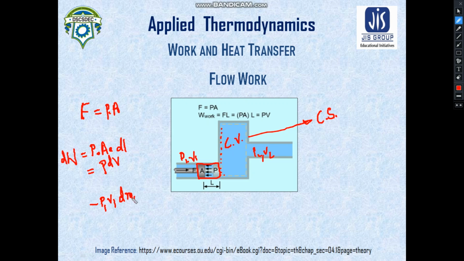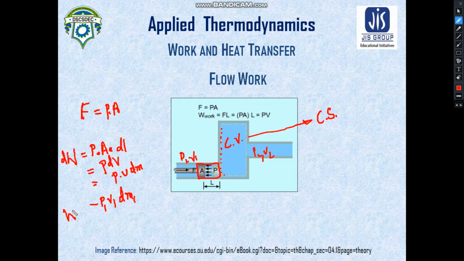You must be wondering from where this M comes. I'm very sorry, this will be P small v dm. The small v refers to the specific volume, and m is the mass flow rate. I think you have understood now. m is the mass flow rate by which the fluid enters the control volume, and v is the specific volume.